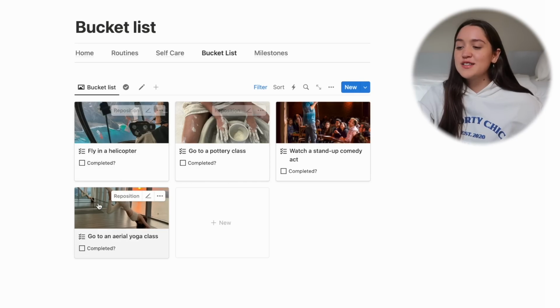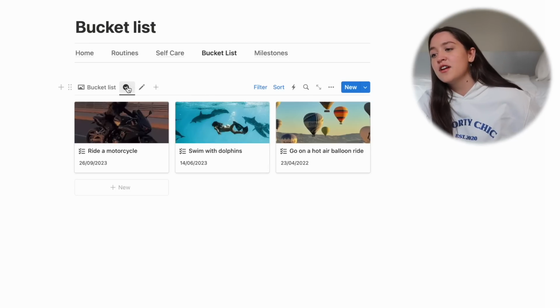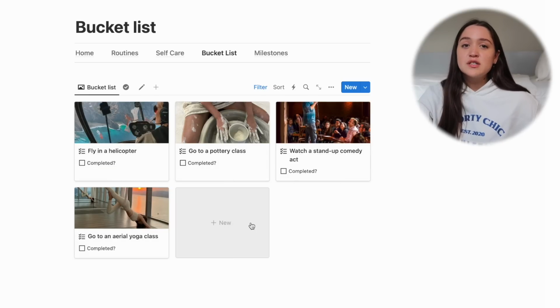The next page we have is a little bucket list, just because I feel like this always has to be included. It just keeps your life fun. It adds variety to your life. So these can be huge things like, I don't know, fly in a helicopter, and it could be something small like read a poetry book if you've never read a poetry book.